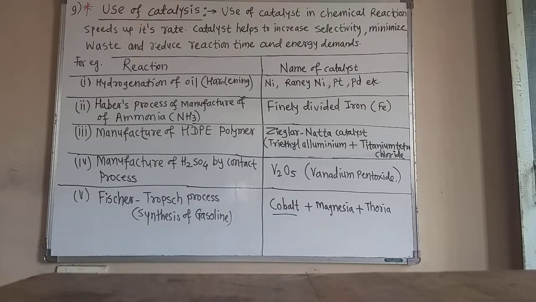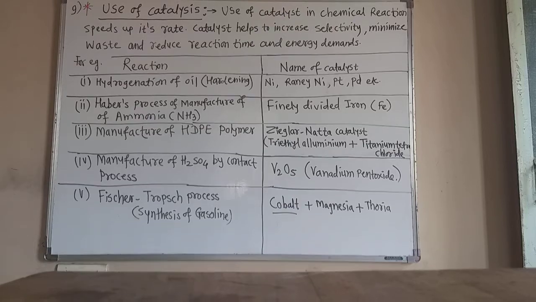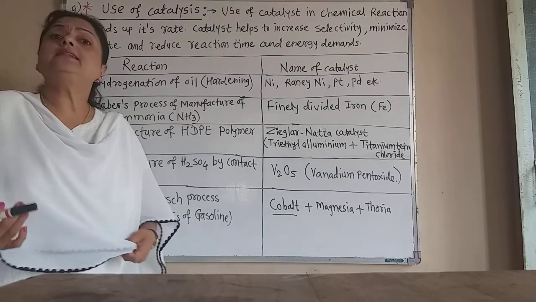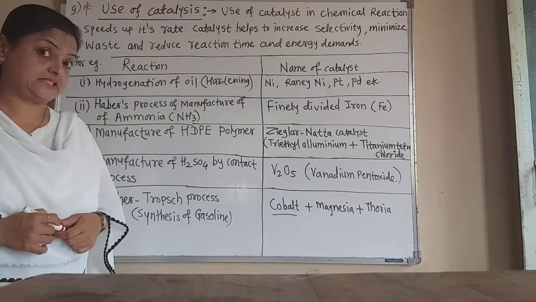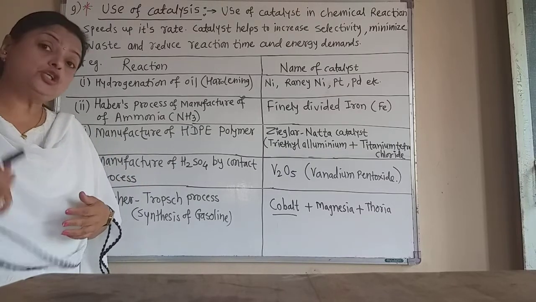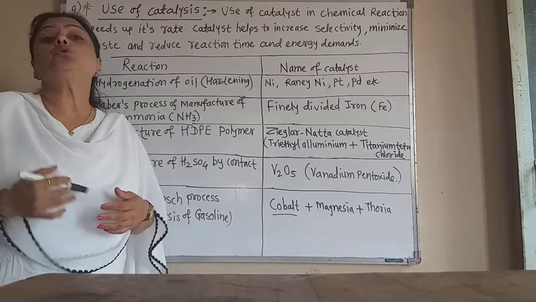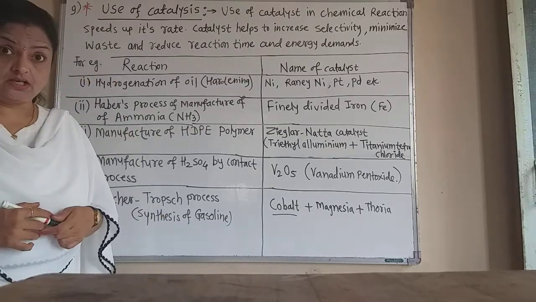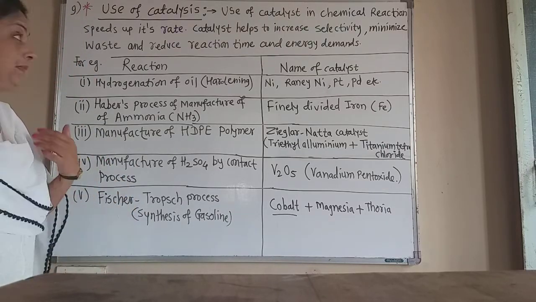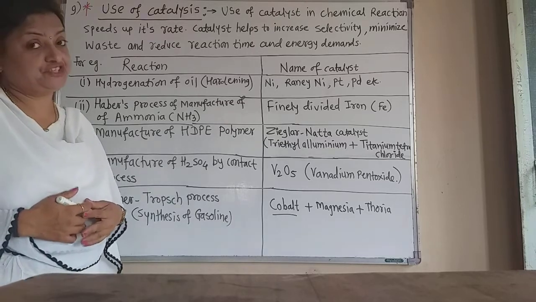Now let us learn the 9th principle of green chemistry, that is the use of catalysis. If we use a catalyst in the reactions, then the rate of the reaction increases. Catalysts enhance the rate of the reaction, and the time required to complete the reaction is minimized. Again, catalysts are very selective. They minimize the formation of waste material.